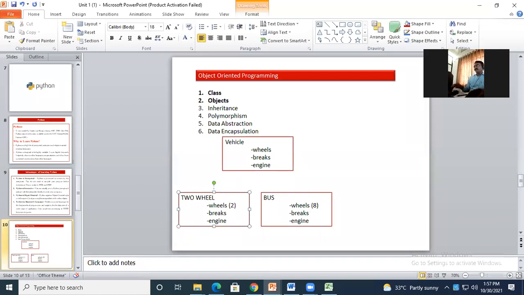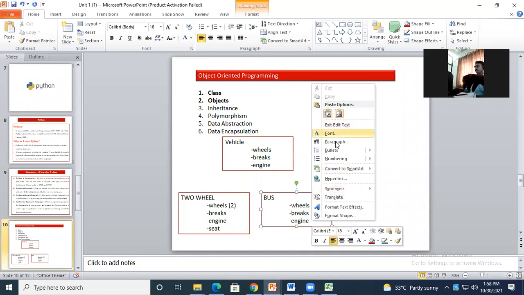That means it may have some properties of the parent class and it may have extra features as well. Now in the two-wheeler I may have something extra. Let's take an example. I represent it with seat, and here I may represent with petrol engine or fuel type.